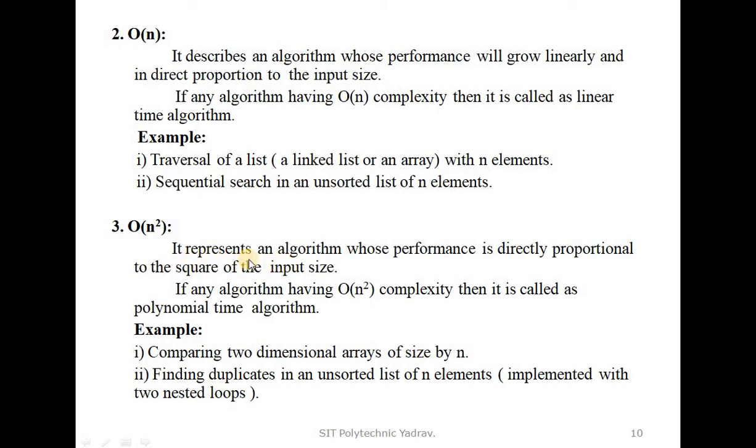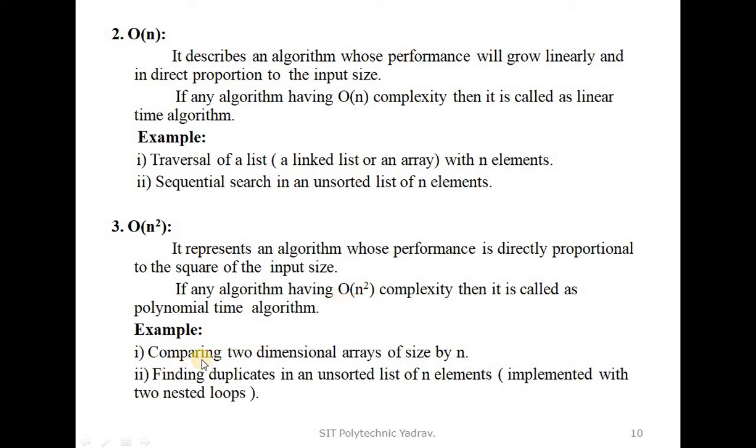So it represents an algorithm whose performance is directly proportional to the square of the input size. When the performance is achieved as the square of the input size, that algorithm complexity is known as big O of n raised to 2.